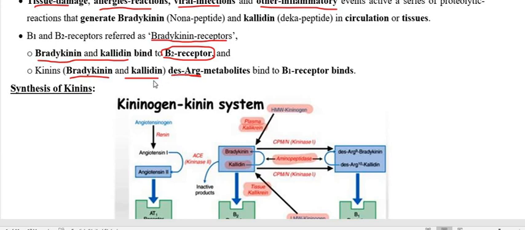For kallidin, it is called des-Arg kallidin. However, in both cases, the position of arginine is differing. In case of bradykinin metabolite, the position of arginine is at 9, whereas if the metabolite is des-Arg kallidin, the position of arginine is at 10.